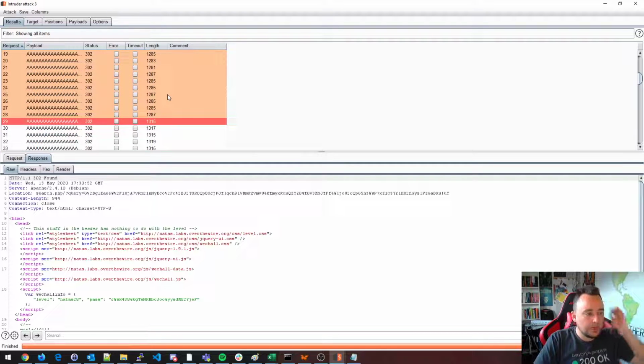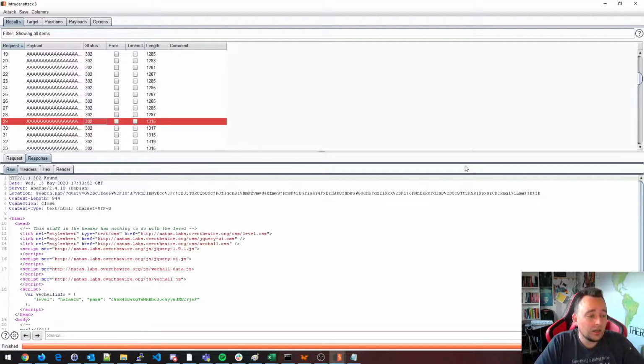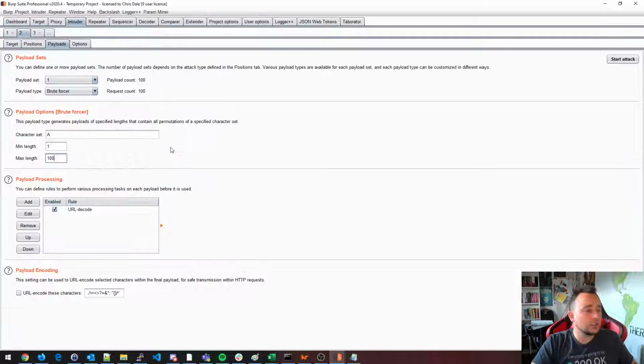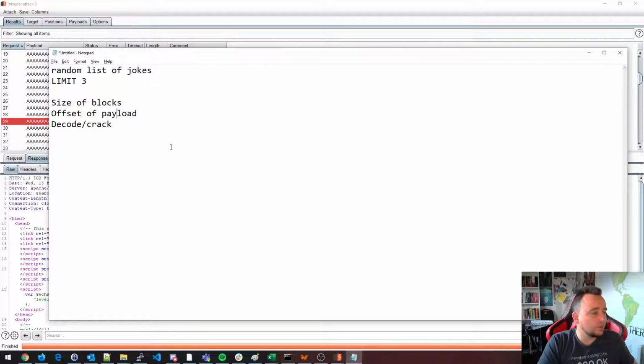16 requests in between. The moment I hit 17, basically, I had an increase in the amount of data that I got back, and a substantial increase, meaning that we just had another block being encrypted for us by the back end. So that's interesting knowledge. Why don't we put that in our notepad? Size of blocks is 16.